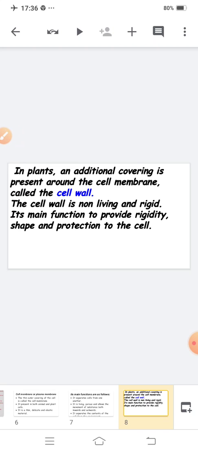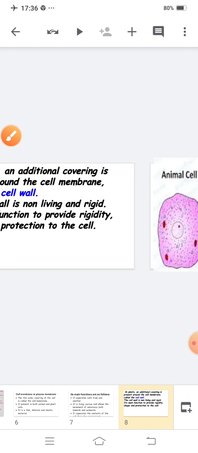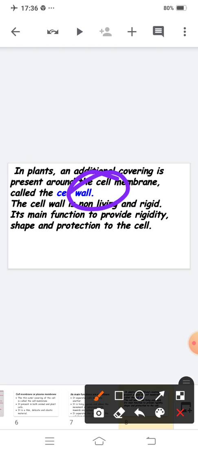It is not present in an animal cell. Clear? The cell wall is non-living and rigid. What is its main function? Its main function is to provide rigidity, shape and protection to the cell.